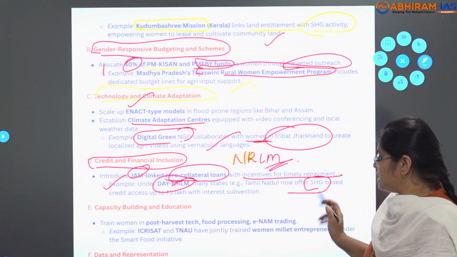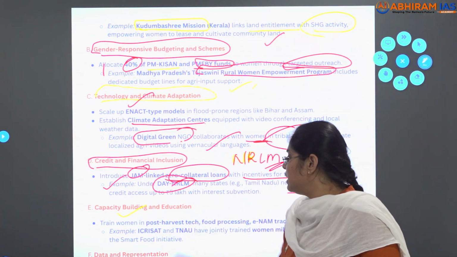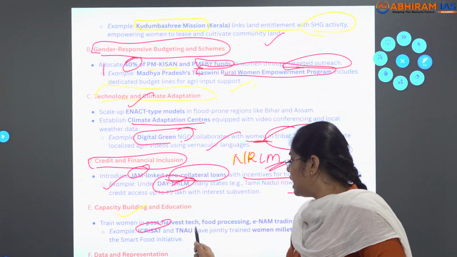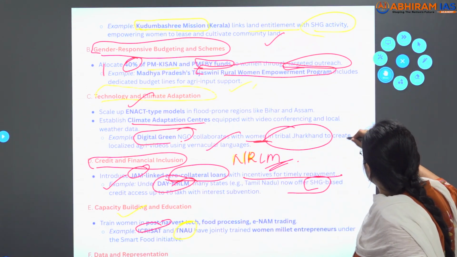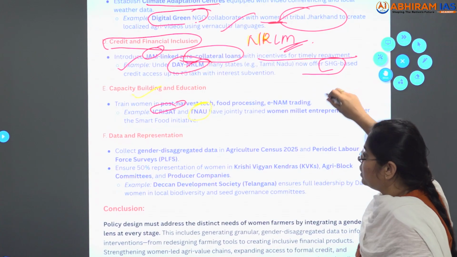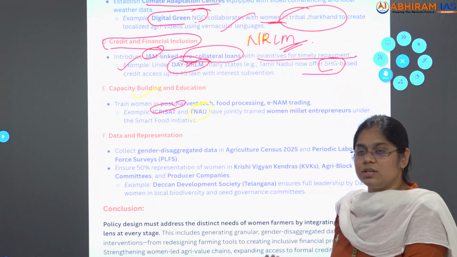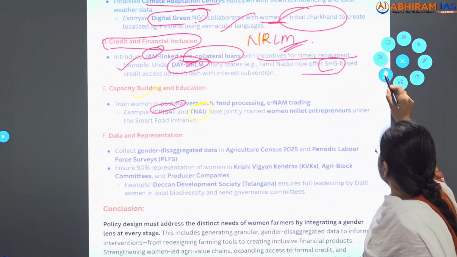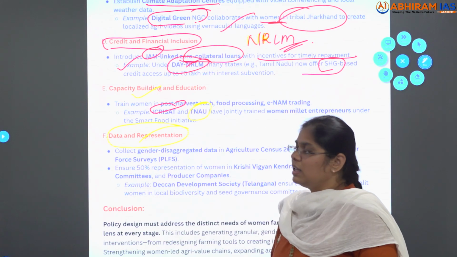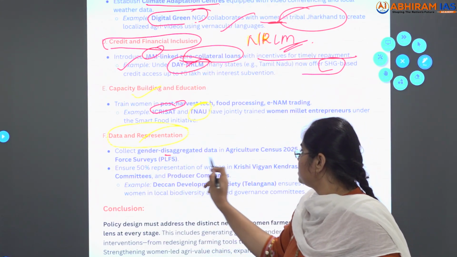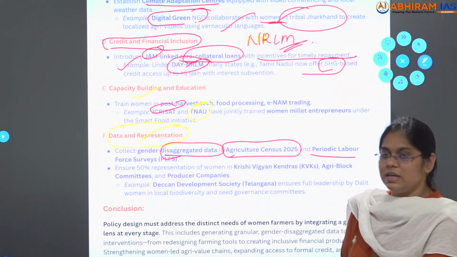And further, capacity building and education, and data should be proper. So in capacity building and education I have given ICRISAT and Tamil Nadu Agriculture University, where they are doing eNAM trading. eNAM is nothing but the online platform for selling and buying of agriculture goods. And further, data representation should be correct, like collecting gender disaggregated data in agriculture census 2025 and periodic labour force surveys.